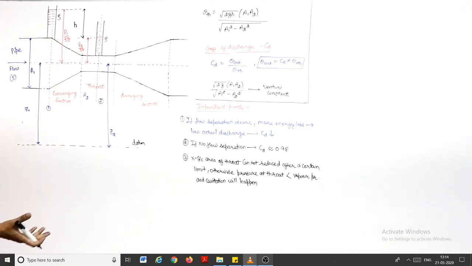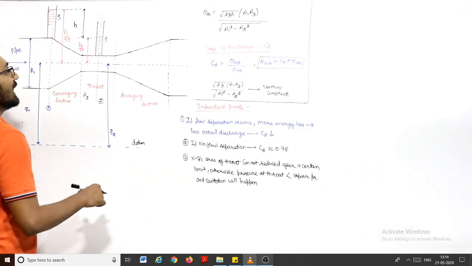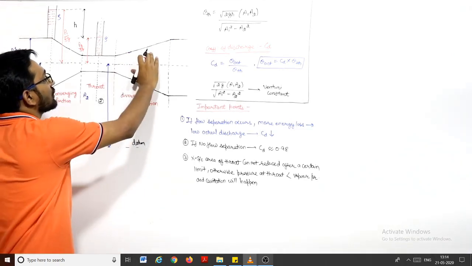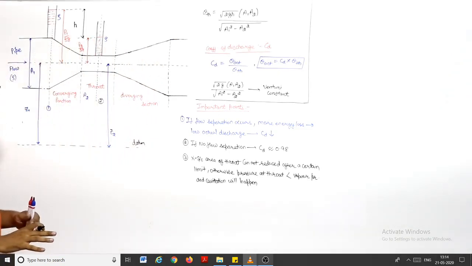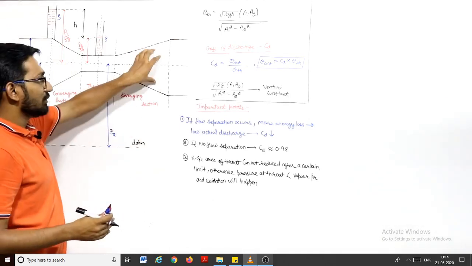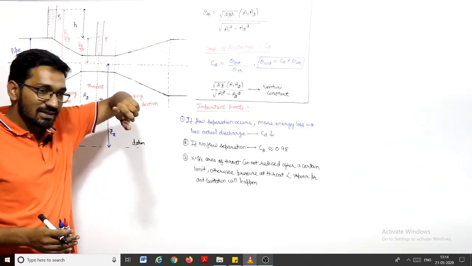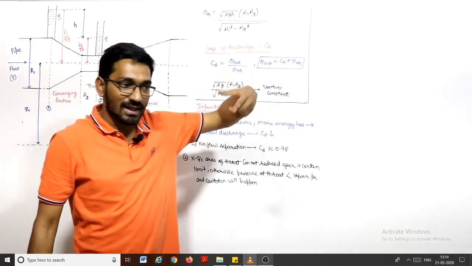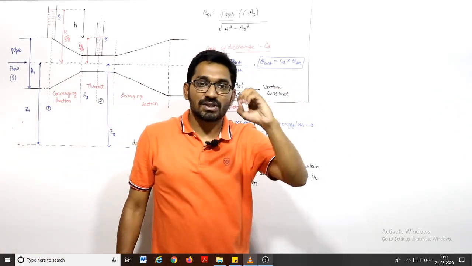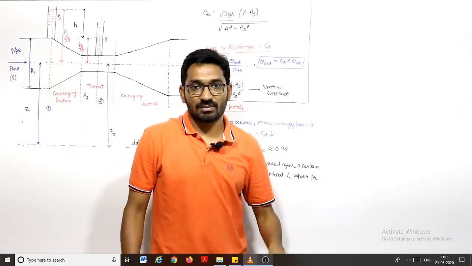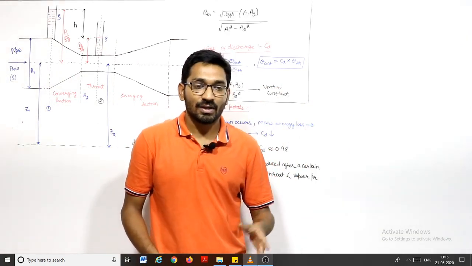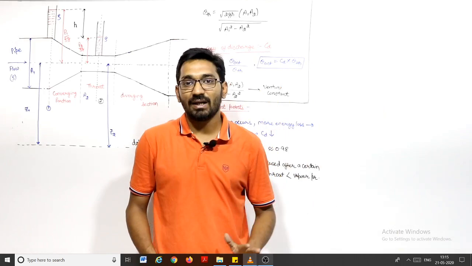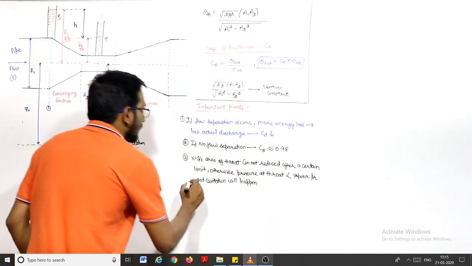Now, in some of the interviews, they may ask you why we cannot use the diverging portion to measure the discharge, why we are using only the converging portion. The diverging portion is not used to measure the discharge because there is a chance of loss here. We will discuss it later when we discuss the losses, head loss. In the converging portion there will never be any loss. Because of the geometrical shape, there will not be any loss in the converging area. The losses will be in the diverging area only. So that's why the diverging portion is not used.